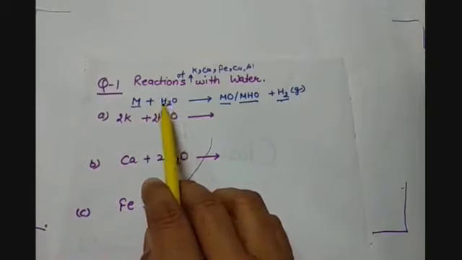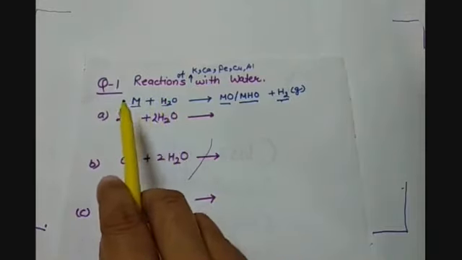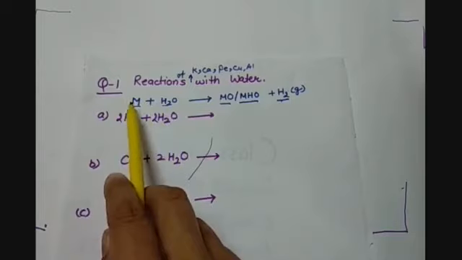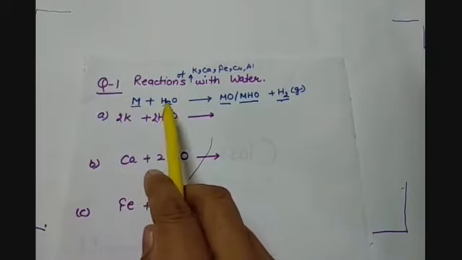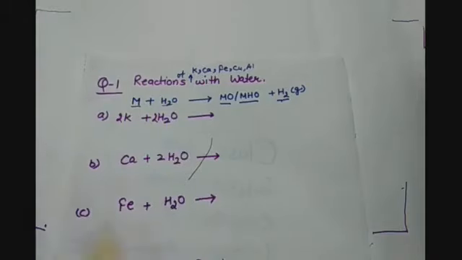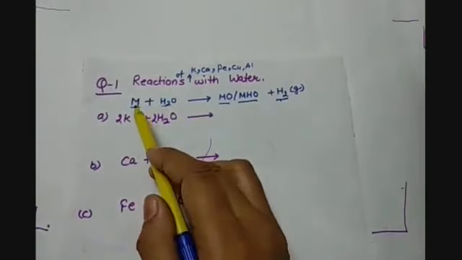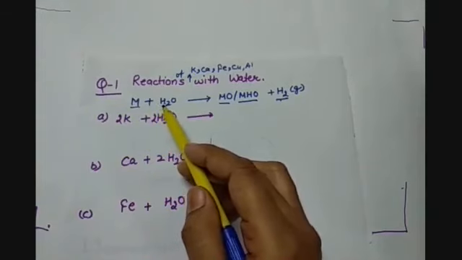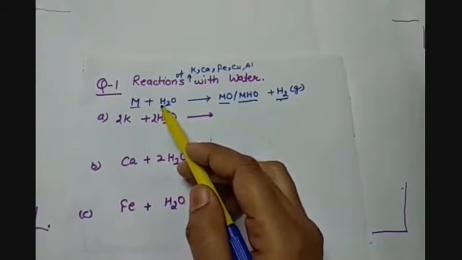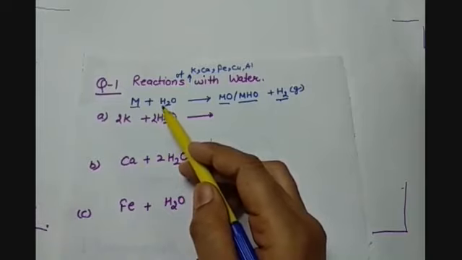Or if it is some other solution or some other compound, then also the highly reactive metal will always displace the less reactive metal from the compound. So here we are not talking about the most reactive or least reactive metals, but we have two elements in which one is more reactive and the second one is comparatively less reactive. So we have to see which metal will displace hydrogen or not.